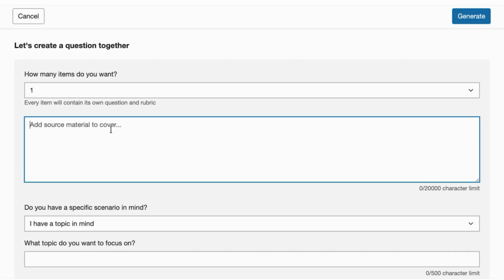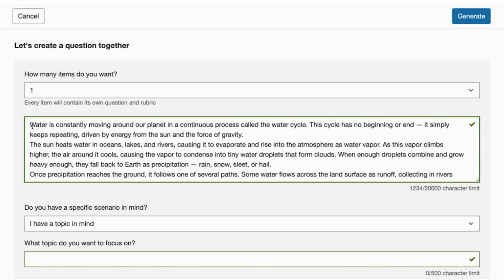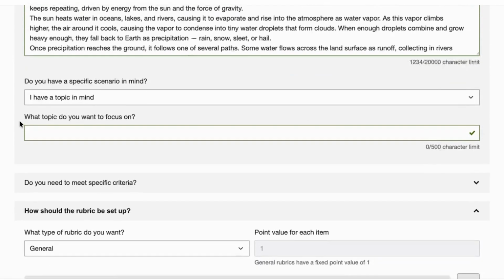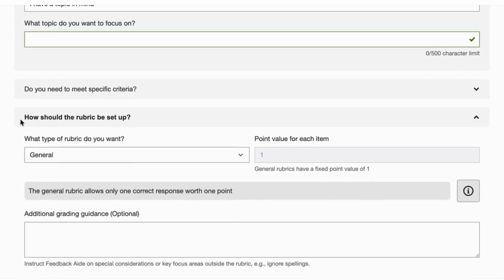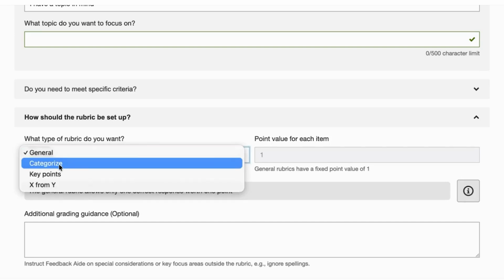And then we'll paste in our source material or a specific topic that we have in mind. So I have my source material for the water cycle. I filled out the information on the item itself. And down here, we'll see a new section on how we should set the rubric up. So we can select what type of Feedback Aide short response style rubric that we want, either general, categorize, key points, or X from Y. So for this example, let's select key points.